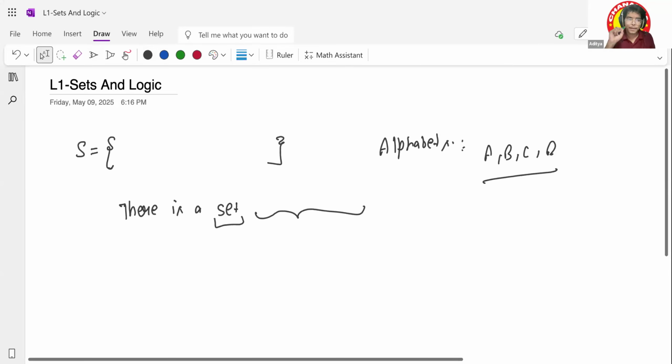For example, if I am creating a set having the first eight alphabets, that is A, B, C, D, E, F, G, H. Okay, this is a set. Clear?